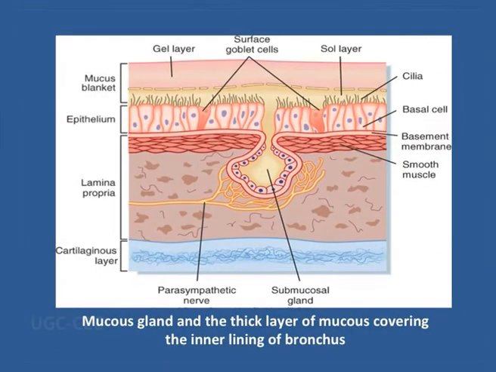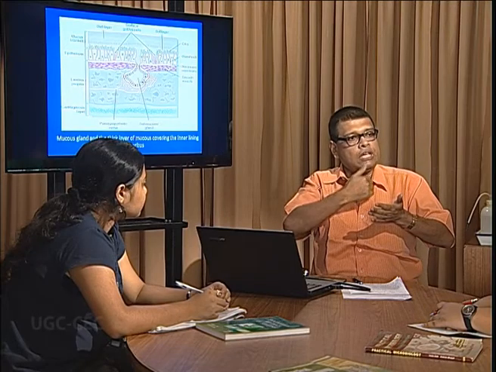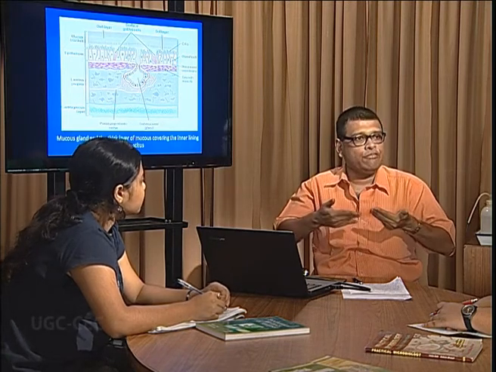Now let us consider some aspect of the respiratory tract. Actually in the bronchus, these are the mucus glands, and these mucus glands will produce a secretion of mucus or mucin, which will form the lining of the trachea, and this lining will be active. There will be some ciliated cells. So whenever there is a pathogen entering, these ciliated cells will put them out.